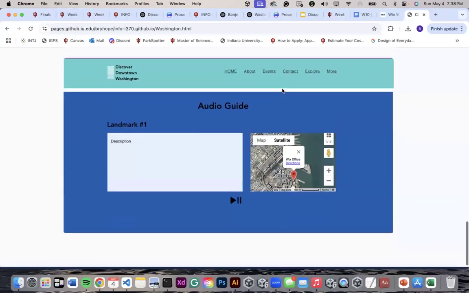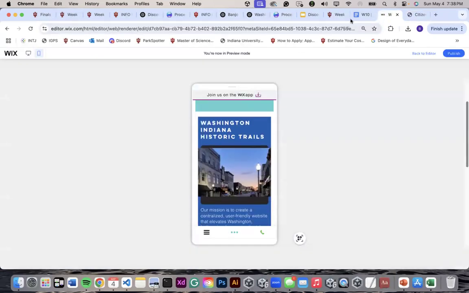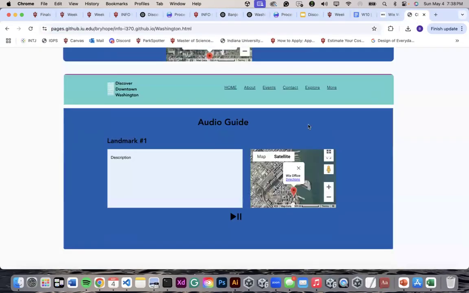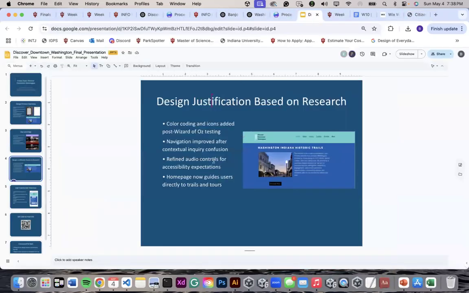And you can see here's the audio guide, showing how we transitioned from the low fidelity over to the mid fidelity prototype. As we were working, we made sure that what people were struggling to use in the low fidelity prototype, we improved in the mid fidelity prototype.